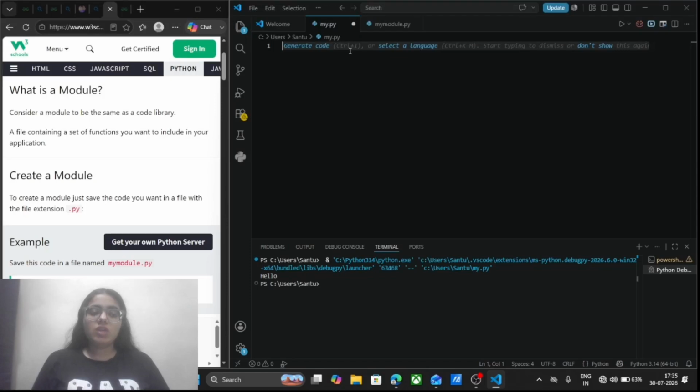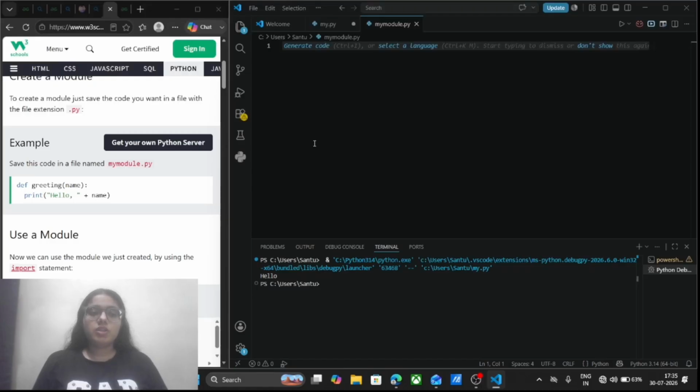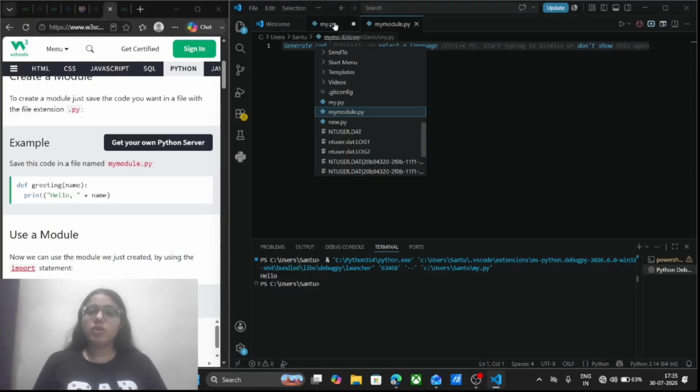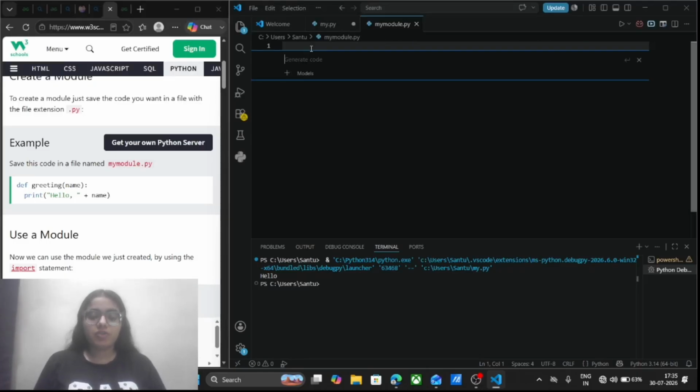Now I want to link this my module with this my.py, so that whatever function I write in my module.py is going to be imported in the original my.py file. So how can I write it? I will first define my function.